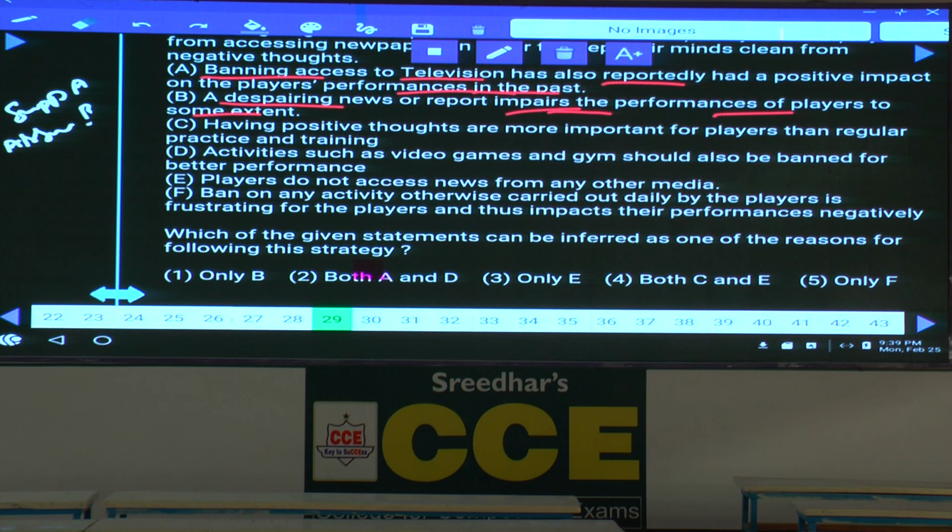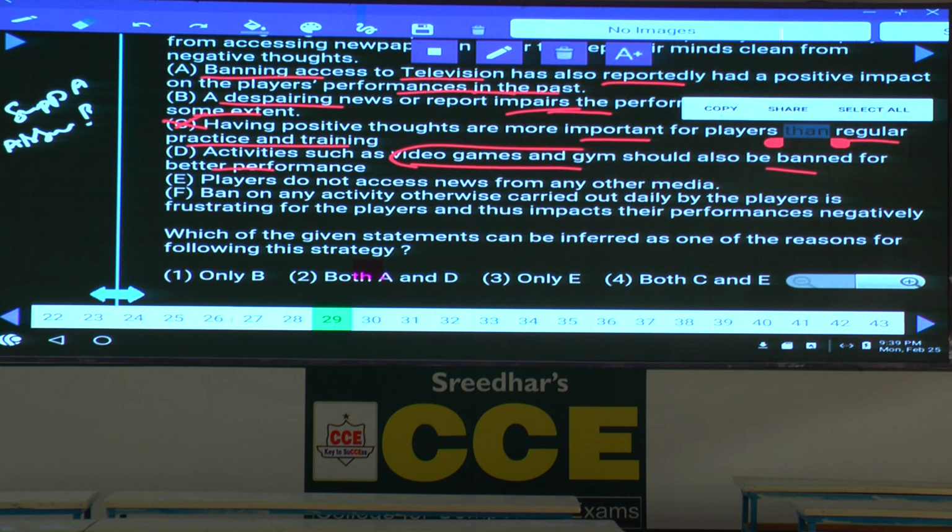Then coming to the third: having positive thoughts is more important for players than regular practice and training. Is he comparing anything between these two? No. Hence C is nowhere related to the above statement. If he had stopped there itself, we could consider this, but whereas he is comparing it with practice and training, it cannot be considered. Activities such as video games and gym should also be banned for better performance. Now, is he talking anything regarding these two in the above statement? No. Whether there is a negative aspect of this or not is also not known. This is also ruled out.